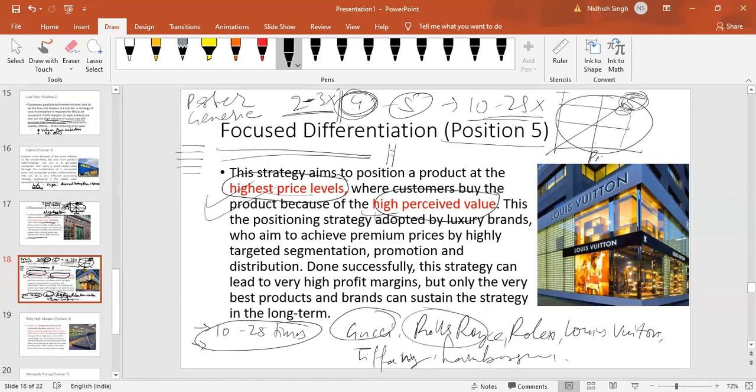Position 4 actually, in a way, provides the customization for all the different groups 1, 2, 3, 4. It will offer different products and different prices probably. But focus differentiation ignores like 95% of the market, or could be even 99% of the market. It is just for 1%, right? With that at the top of your mind, you can easily spot the company which is pursuing strategy number 5. It will be easy for case studies.